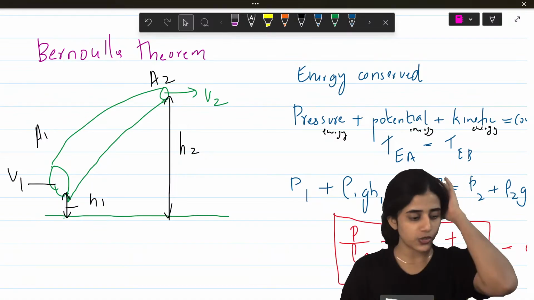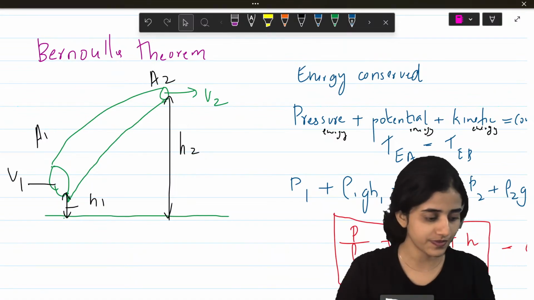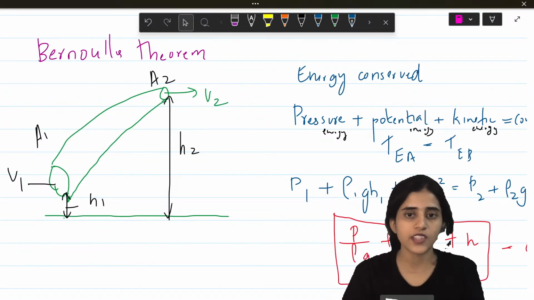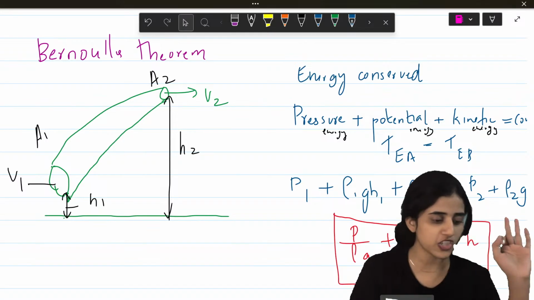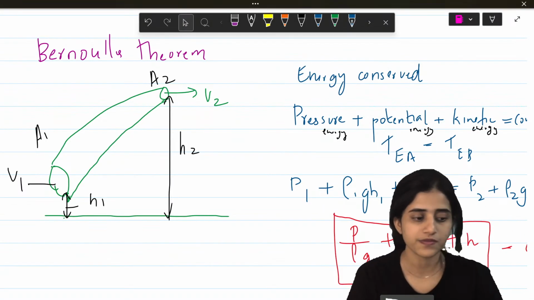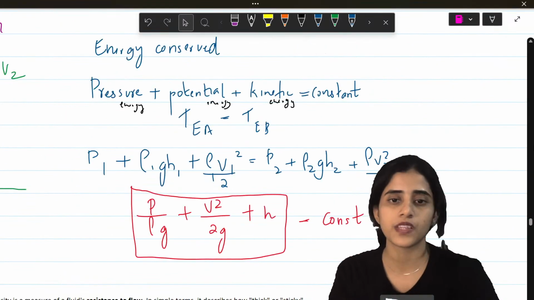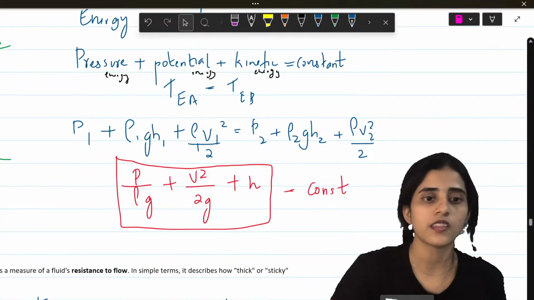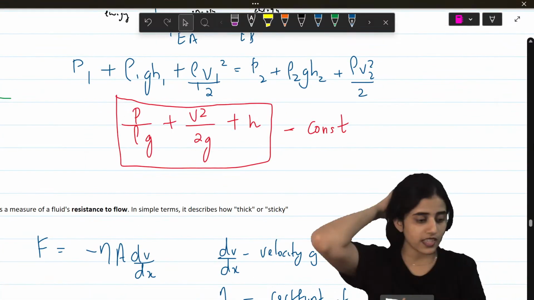Alright, so let's continue. Bernoulli's theorem, as I said, is a combination of pressure energy, potential energy and kinetic energy. Combining them, you will get this formula. Very important formula. Bernoulli's theorem is also important.